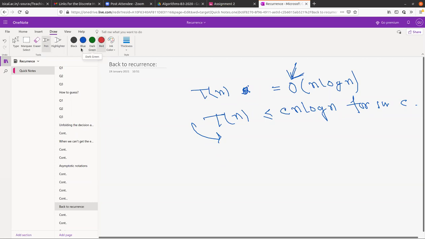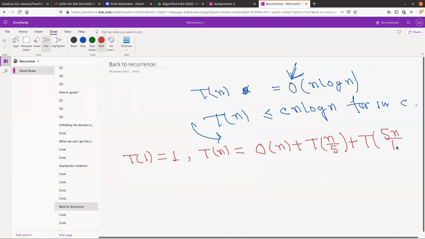The final exercise I want to give here: T(1) equals 1 and T(n) equals big O of n plus T(n/5) plus T(7n/10). First of all, for solving this recurrence, what should be the first step? Anyone? This is just wrapping up whatever we have learned.